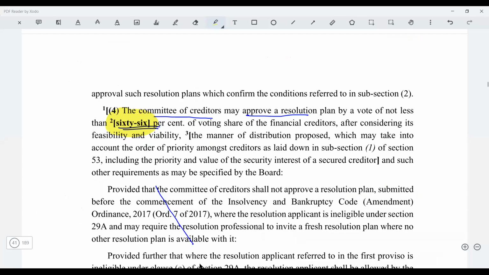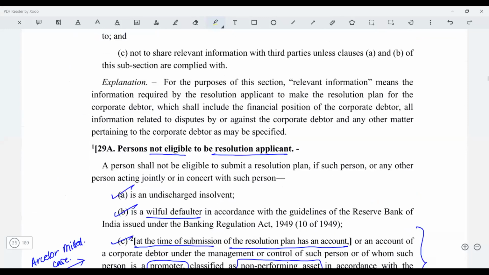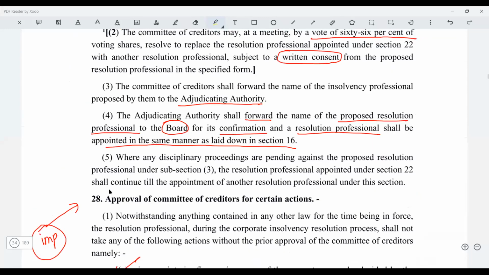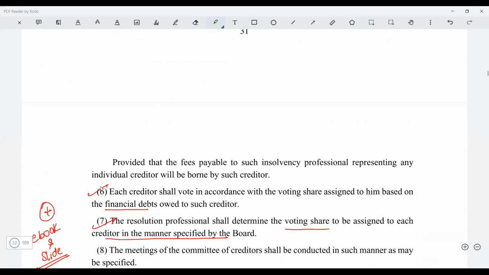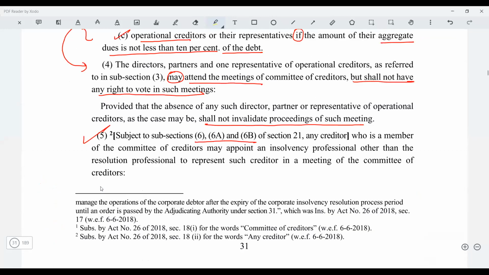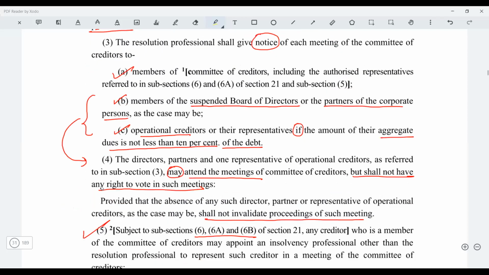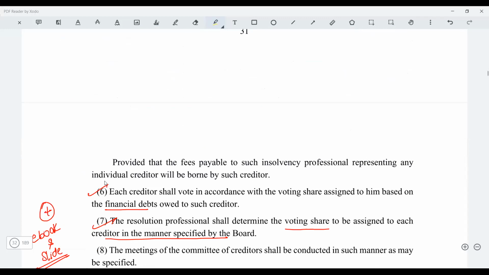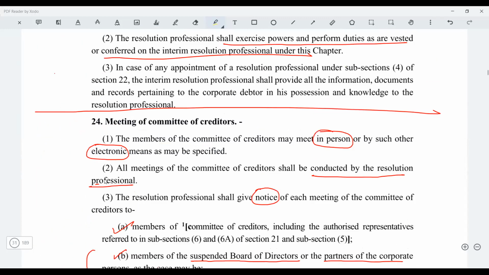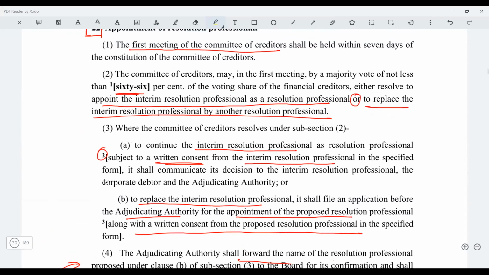So where we are discussing the appointment of the meeting of the committee of creditors, 25. So the resolution plan, this. No, I think, is it in the section itself or in the regulation? No, it is not in the regulation.